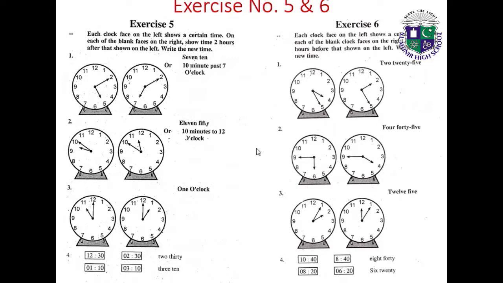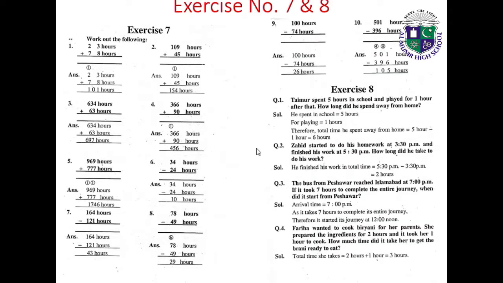Exercise 6. Each clock face on the left shows a certain time. On each of the blank clock faces on the right show the time 2 hours before that shown on the left. Write down the new time: 2:25, 4:45, 12:05, 2:05, and 6:45. Okay, 10:40, 8:40, 8:20 and 6:20 is your answer.